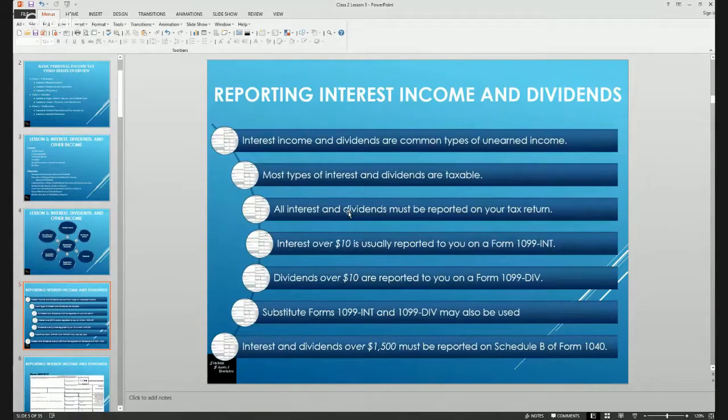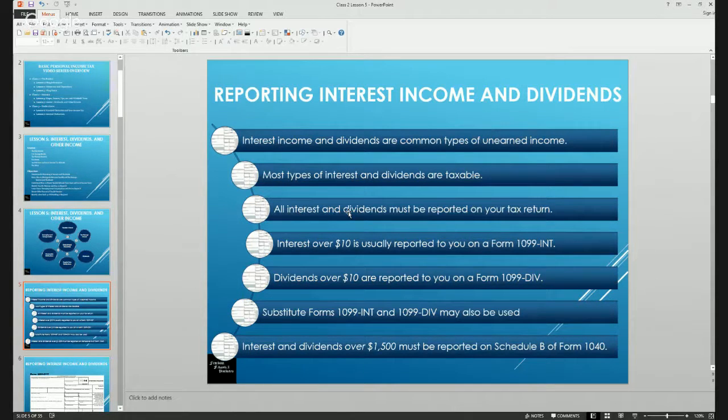When we are reporting interest income and dividends, there are a few things we need to remember. Interest income and dividends are the most common types of unearned income. Most types of interest and dividends are taxable. All interest and dividends, whether taxable or untaxable, must be reported on your tax return.